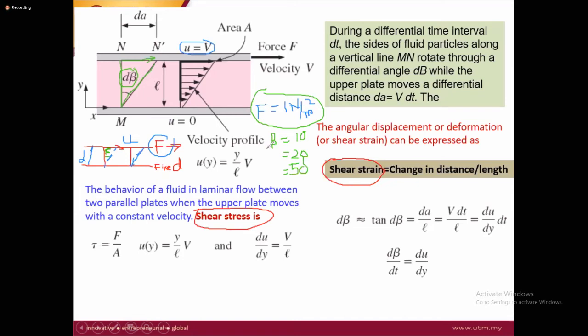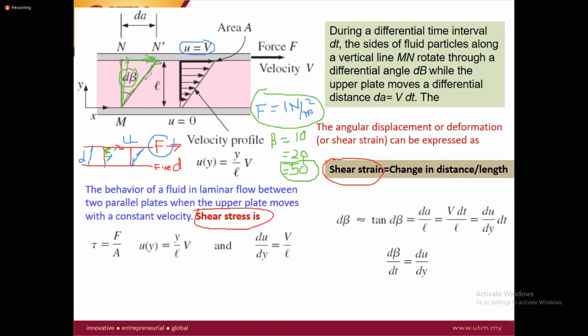So which block has the more distance travelled, or which one has the highest angle? 50 is the highest angle. It means this block has the minimum internal resistance to flow. In other words, you need a very small force to get this block to move some distance, compared to a very small angle, which means the distance travelled is very small.